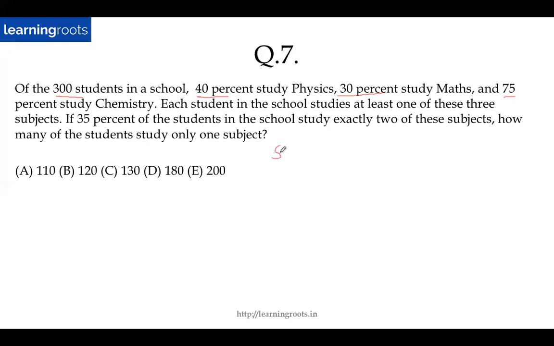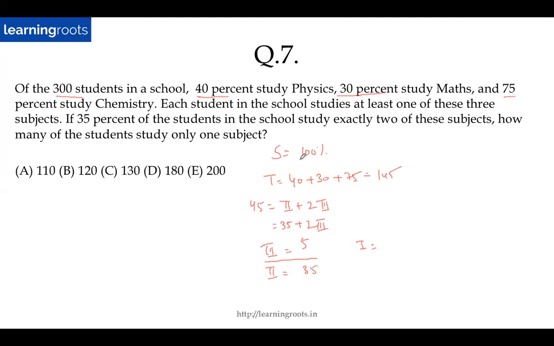So I will take S, instead of taking it as 300, I will take it as 100%, right? So what does T become? 40 plus 30 plus 75, which is 145. So what is T minus S? 45. 45 will be 2 plus 2 times 3. And 2 is nothing but 35. So 3 will be equal to 10 by 2, which is 5. Right? So this is 5%. 2 is given as 35%. So what is 1? 5 plus 35 plus 1 will give me 100%, right?